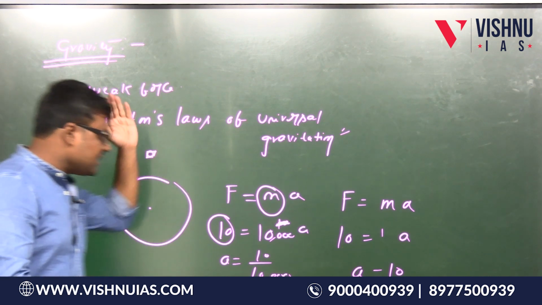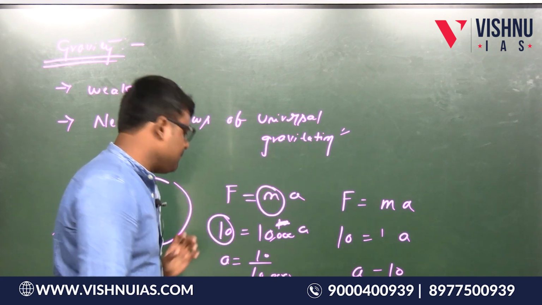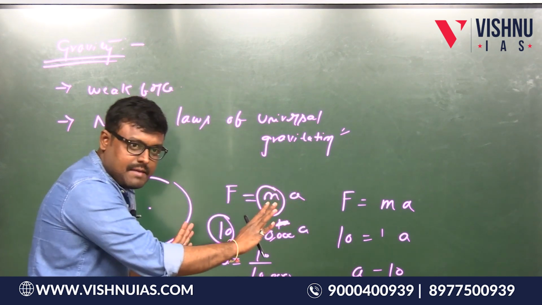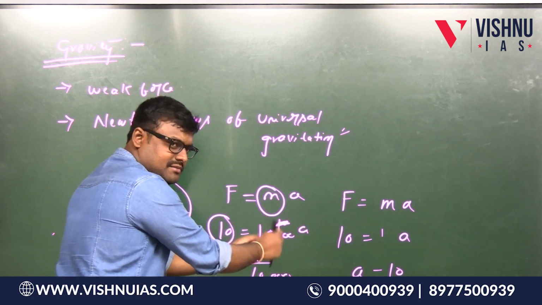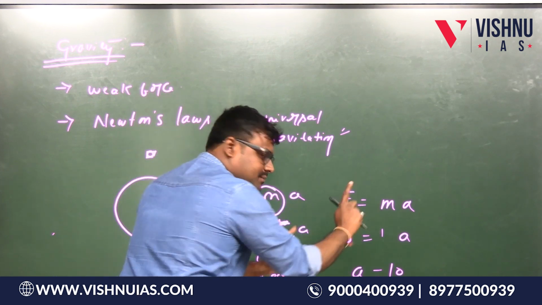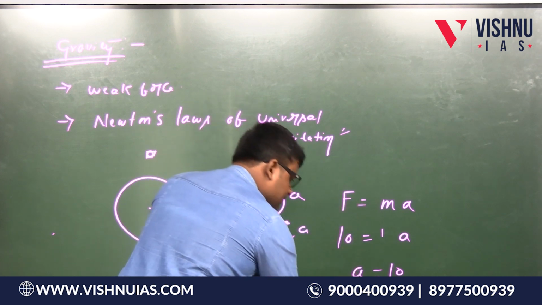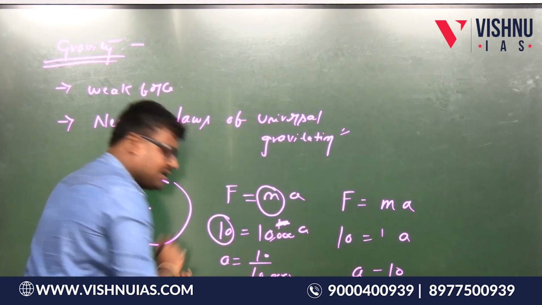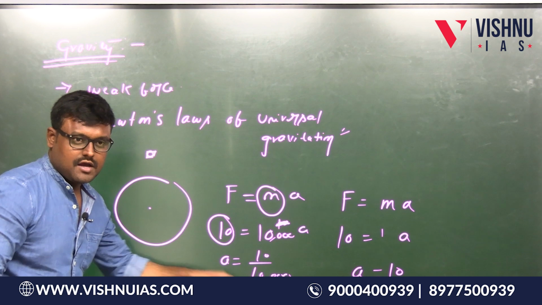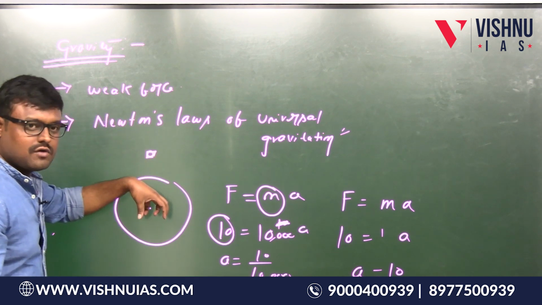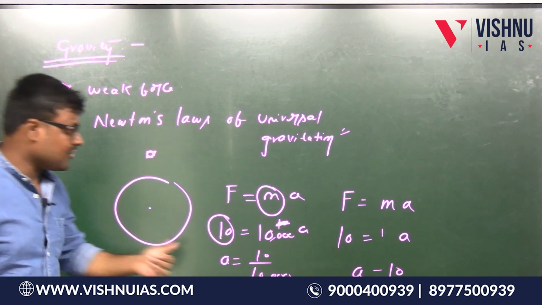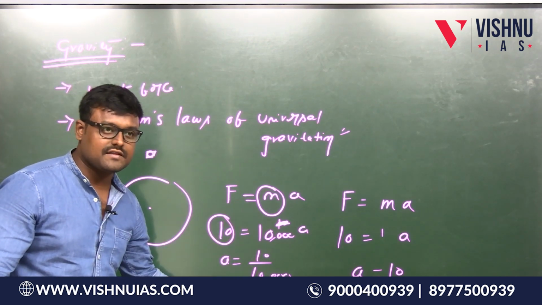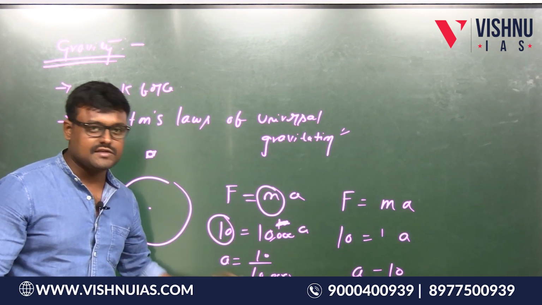Yes. Now let us come to Newton's second law, F equal to ma. In both cases the force is same, but the masses are different. Let us take the mass of the earth is 10,000. I am just taking a rough example, and the mass of the object is 1. So what will be the acceleration of the object? 10. What will be the acceleration of the earth? This is a very, very low number. So that's why the object is moving towards the earth, but the earth is not. We are not seeing the earth moving towards the object, because the acceleration experienced by the earth is very, very, very, very less. Is this point clear?